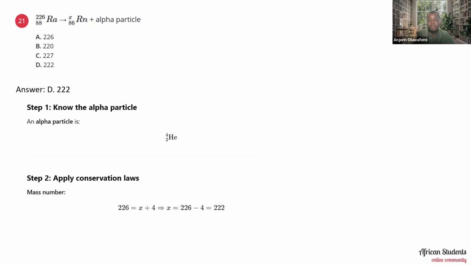So when we apply the conservation law, which says that atoms can neither be created nor destroyed, from the mass number, you know that 226 equals x plus 4. Therefore, my x is just 226 minus 4, and that gives you 222. So the atomic number, 88, equals 86 plus 2. So we must take note of that. So very, very important. That's just two difference between the atomic number.